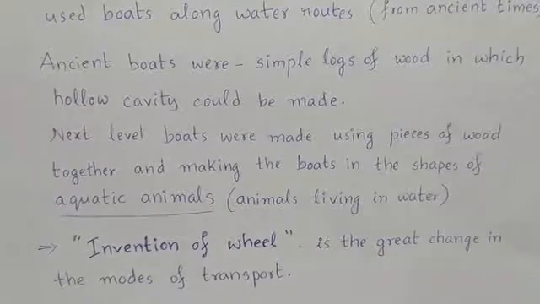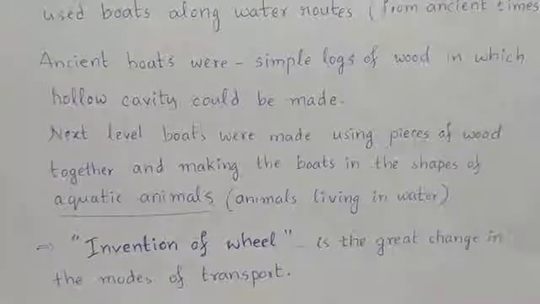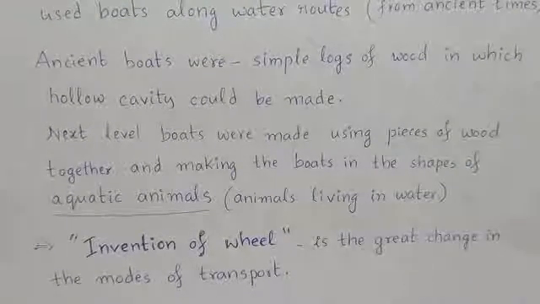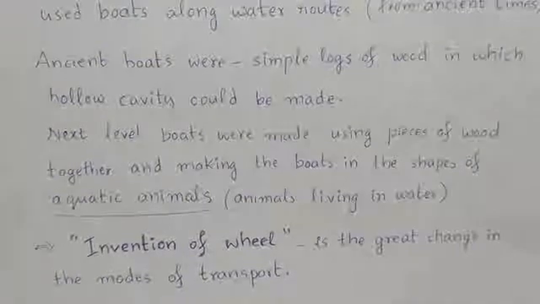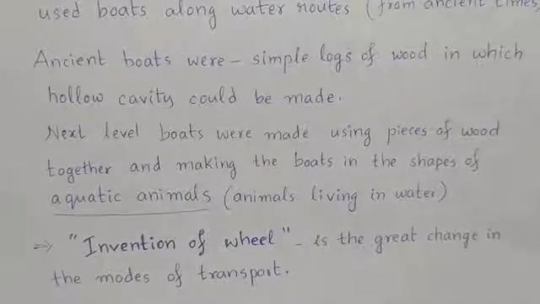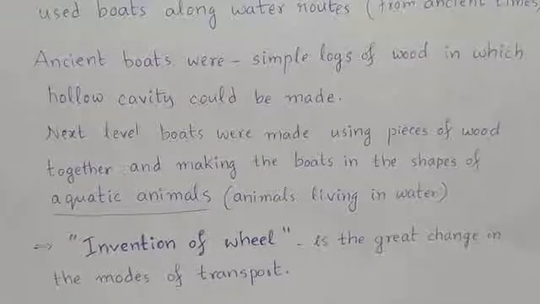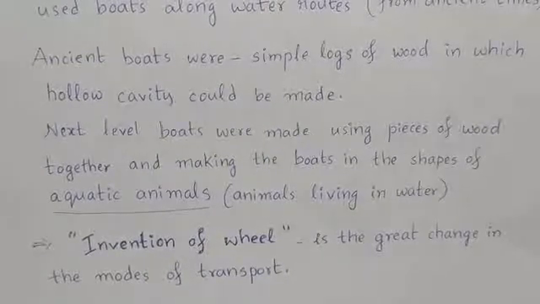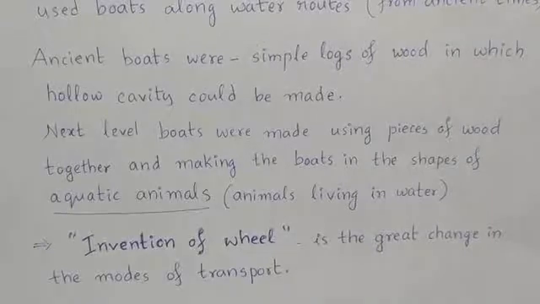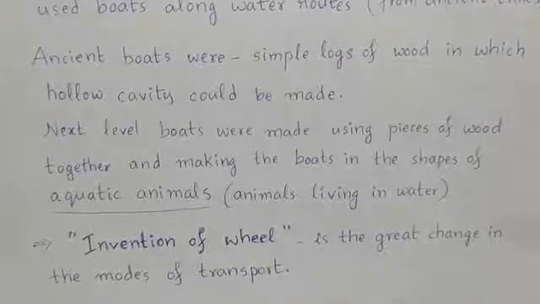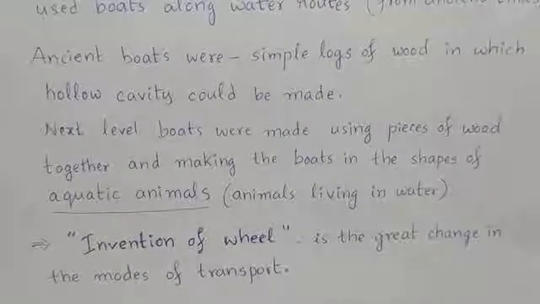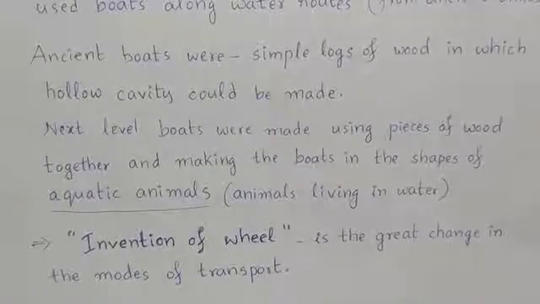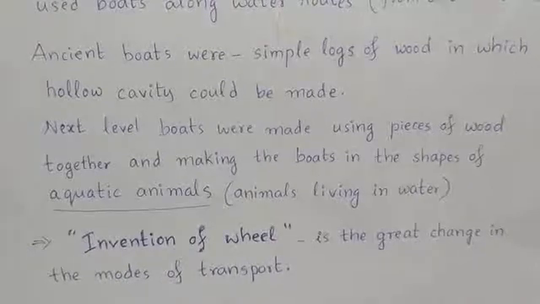So in ancient periods of time, people used to move only on land and in the water. They could not fly in the air. Okay. So we have discussed the transport of people on the land and in the water before the invention of the wheel.